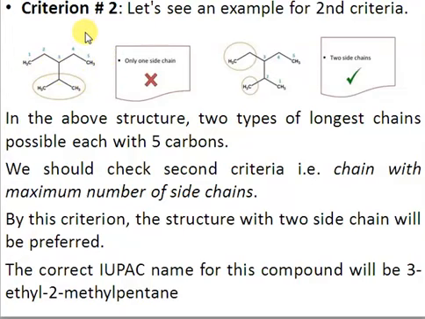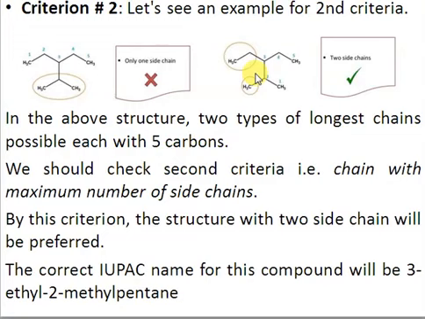We have to select the chain that has the maximum number of side chains. If we select this structure, it has only 1 side chain here at carbon number 3, but if we select this structure from here, you can see the number of carbons is still 5, but here we have 2 side chains, right? This has the preference of selection, right?